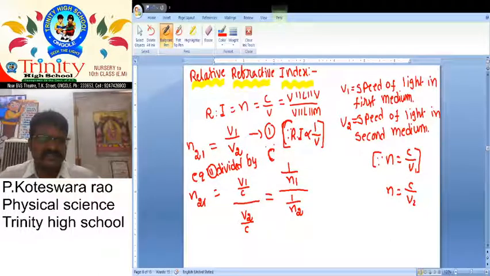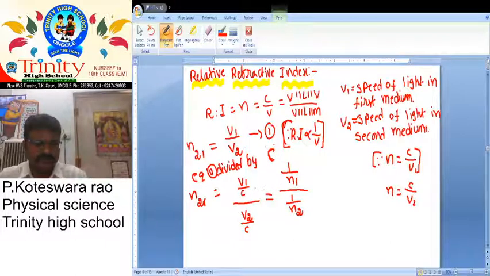Equation 1 is divided by c. So here n21 equal to v1 by c and v2 by c. We already defined n is equal to c by v. But here we observe v1 by c. It is quite reverse, so v1 by c means it is taking upside, so 1 by n1. And v2 by c, here n equal to c by v2, but here v2 by c. So it is quite reverse, 1 by n2. Then how is it possible to write here?